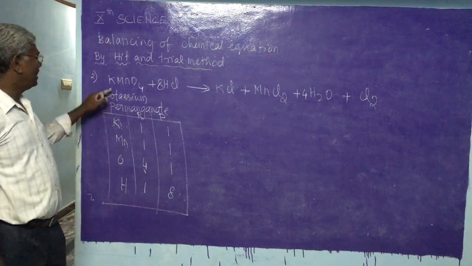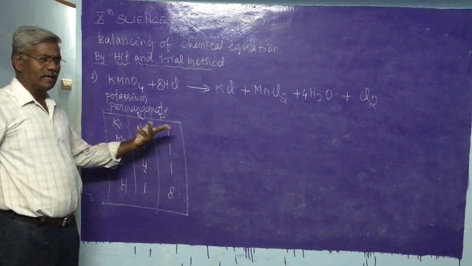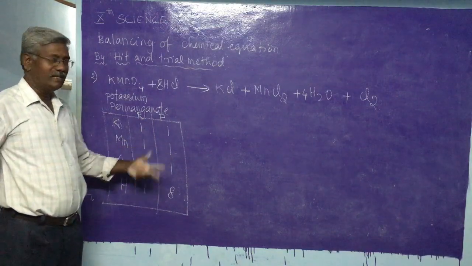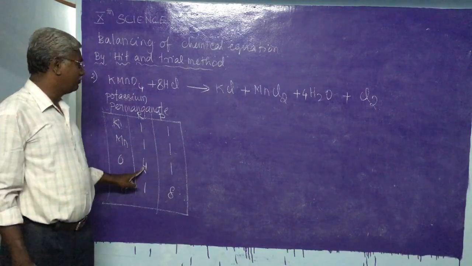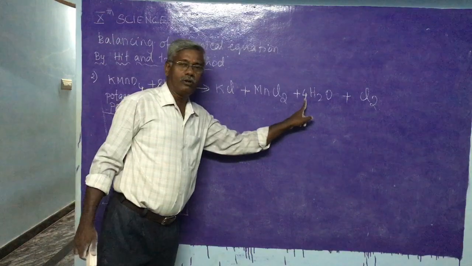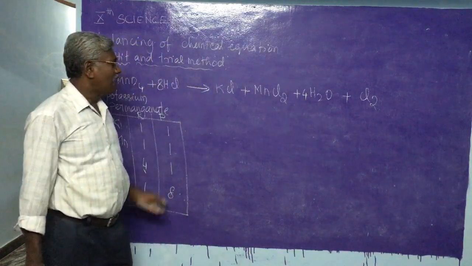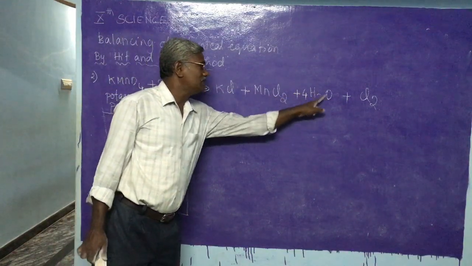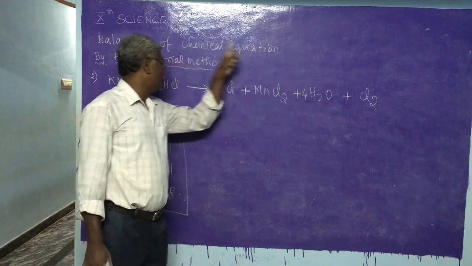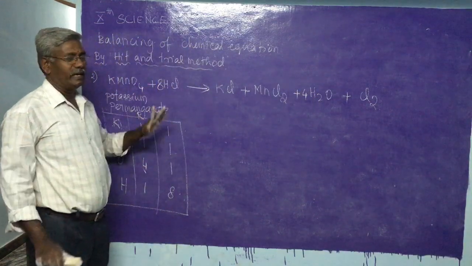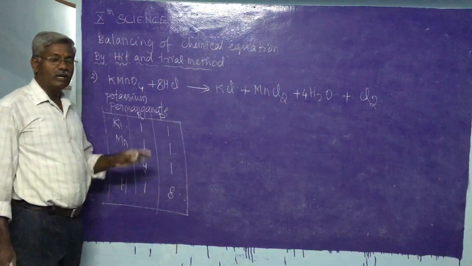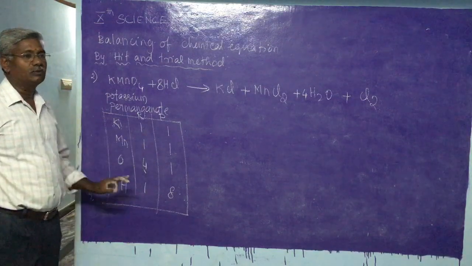So now we have already K 1 1 balanced, Mn 1 1 balanced, oxygen here 4. So we have multiplied this by 4. So oxygen we have balanced. After multiplying this by 4, hydrogen became 8. So we have multiplied this by 8. So hydrogen also balanced. Now the only one which is not balanced is chlorine.